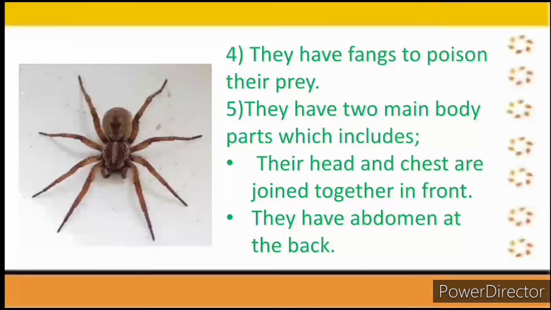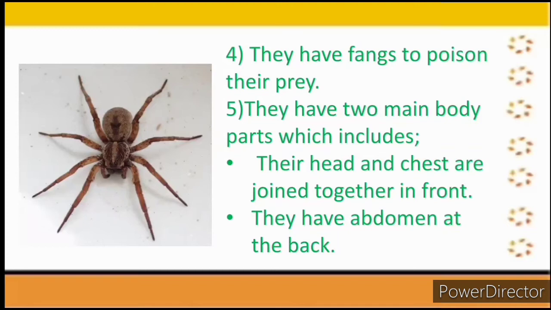Then number five, spiders have two main body parts. How many body parts? Two main body parts. And what are they? You can see the spider now in this picture. Their head and their chest is one body part. So the head of a spider and the chest of a spider is joined together in front. That is one body part, and they have an abdomen at the back. The abdomen is like their stomach.